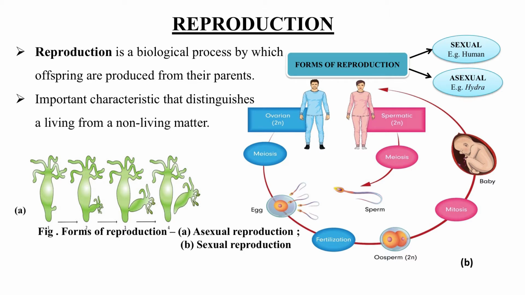which mostly occurs in human beings, that involves two parents, a father and a mother, and these are diploid organisms. These diploid organisms, they will produce haploid gametes, and when these haploid gametes will undergo fertilization, they will produce again a diploid zygote which will grow to become a fully functional human being.